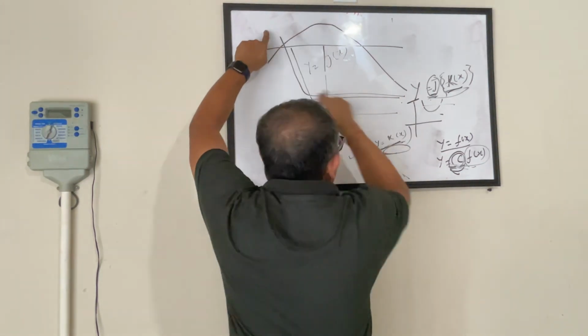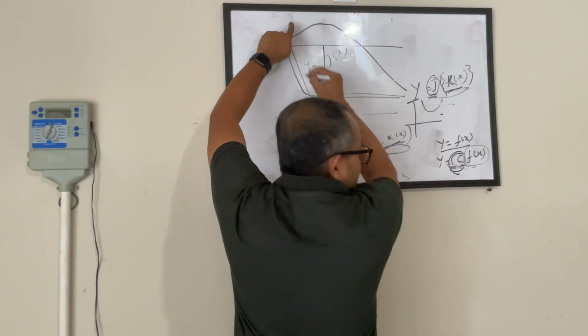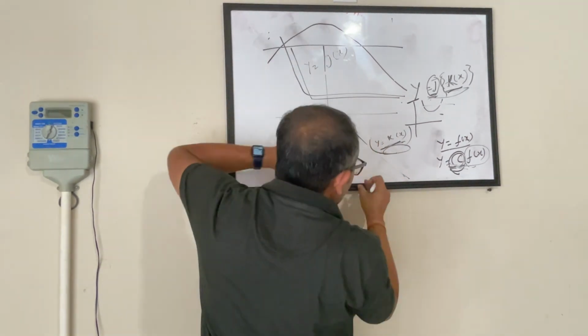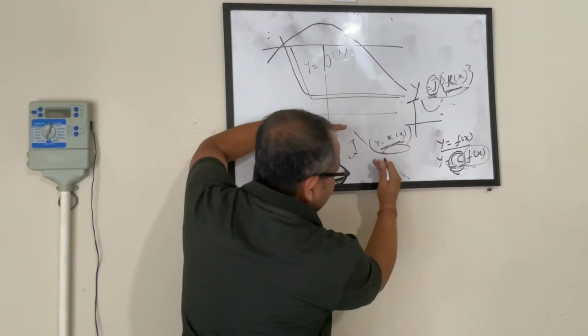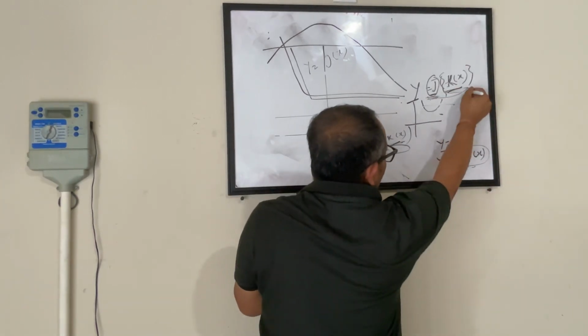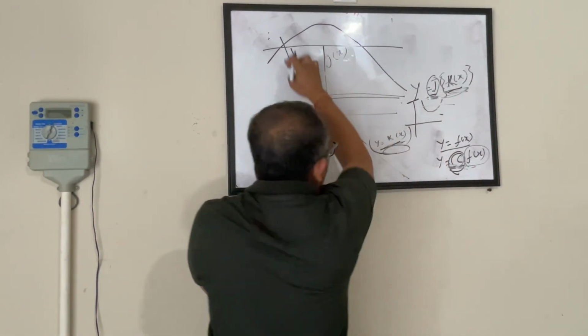If you look at this graph, everything is positive here. Whatever value of y you are getting is all positive, nothing is negative. Because we are saying j of this value, whatever value you get from here, you use it inside this function.